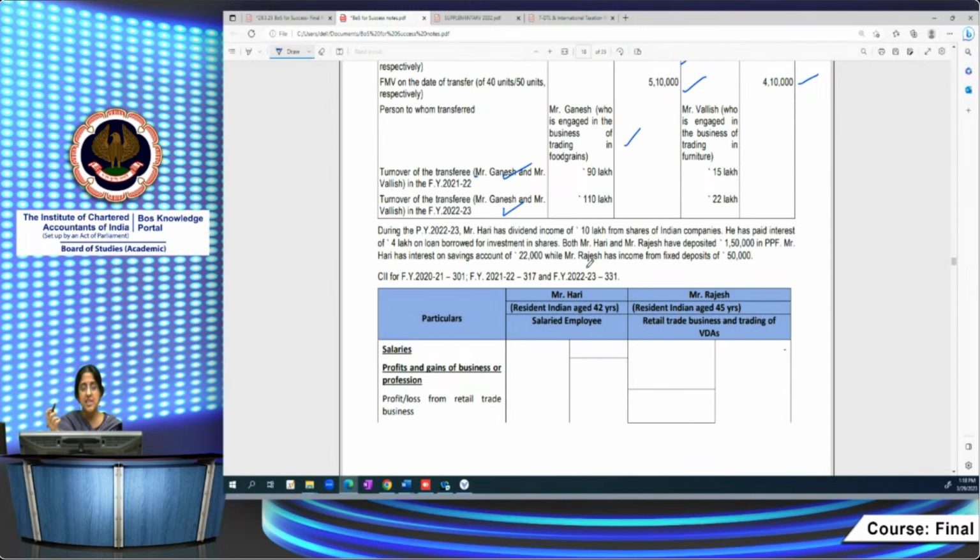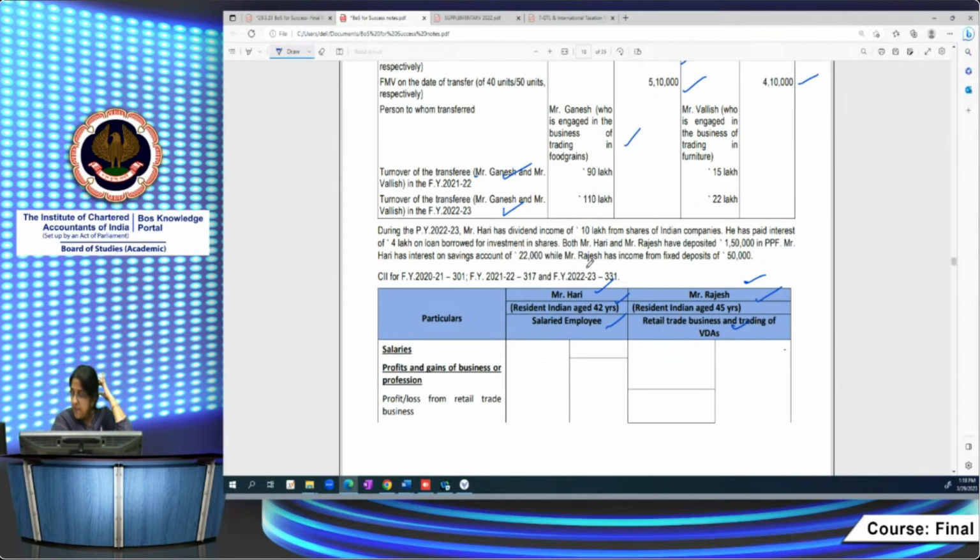Now let's proceed to do the computation. Mr. Hari is a resident Indian aged 42 years and he is a salaried employee. Rajesh is a resident Indian aged 45 years and he's in retail trade business and trading of VDAs. Let's do the computation before we see the questions, because most of the questions will be answered in that.